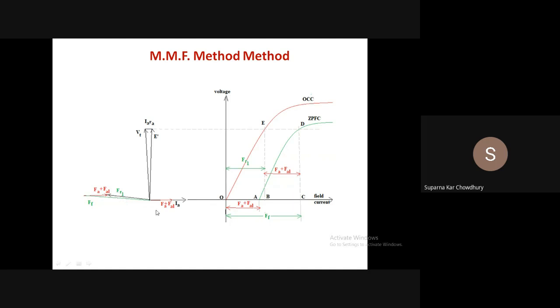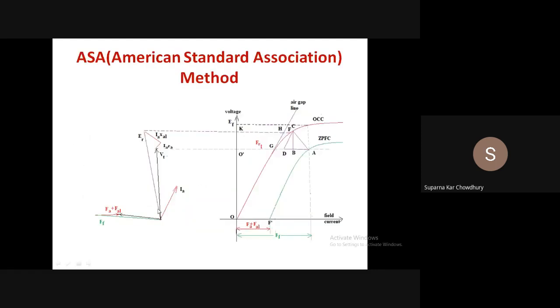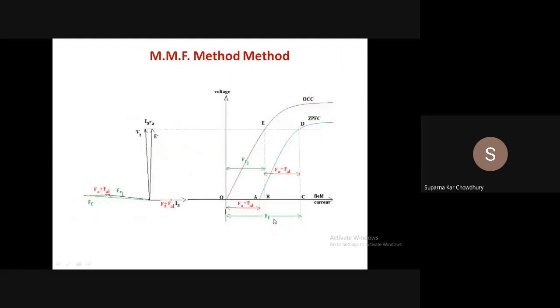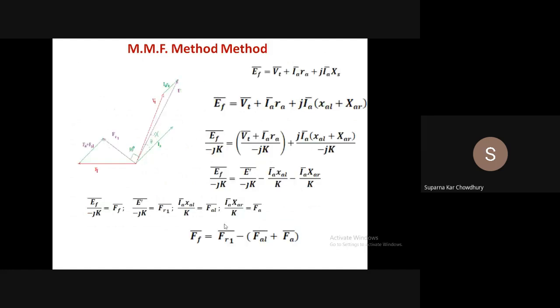So our equation, this equation, that is the field MMF was equal to FR1 minus FA plus FAL. This is a phasor equation.